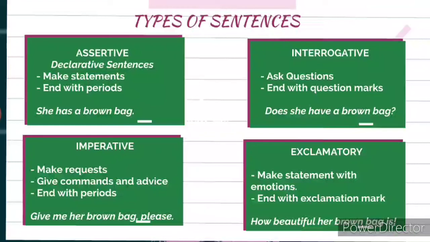The next one we have is imperative sentence. So they make requests, they give commands and advice, and they also end with periods. Give me her brown bag, please. The next one we have is exclamatory. So they make statement with emotions. They show our inner feelings or inner emotions, and they end with exclamation mark. For example, how beautiful her brown bag is.